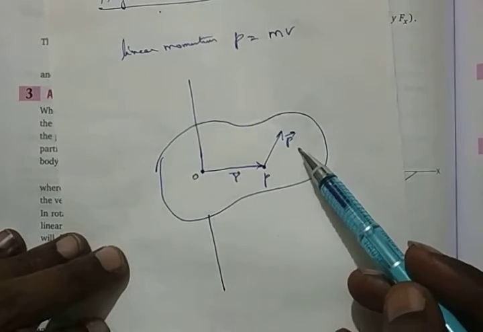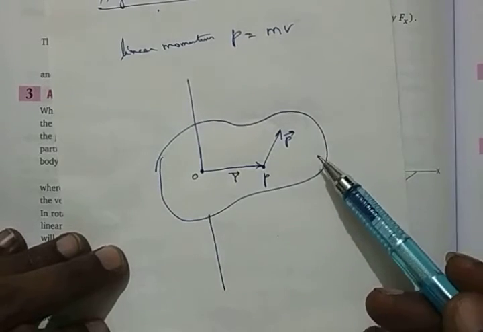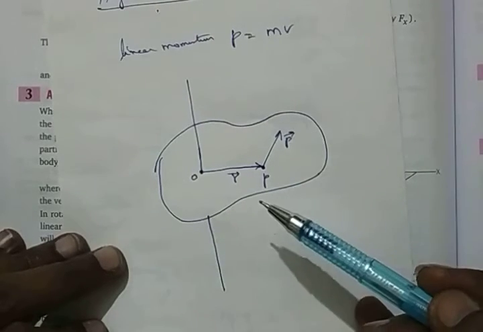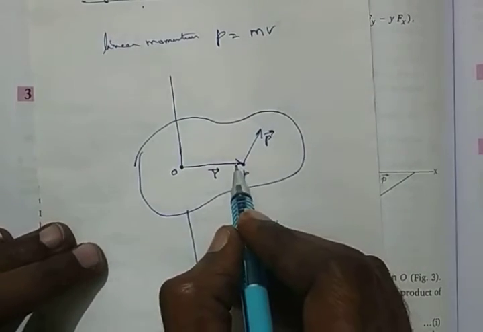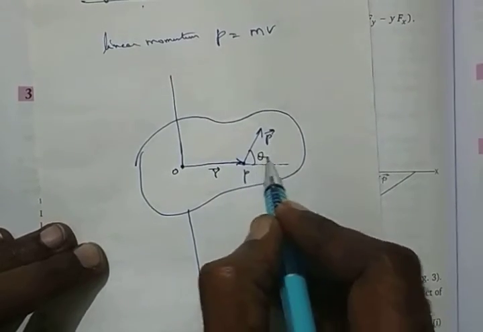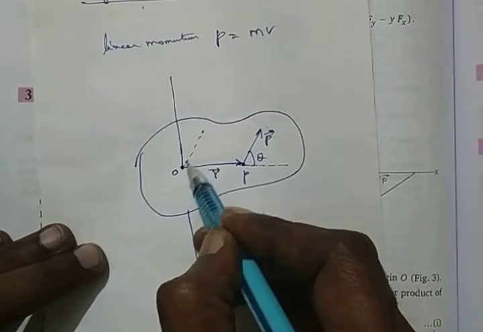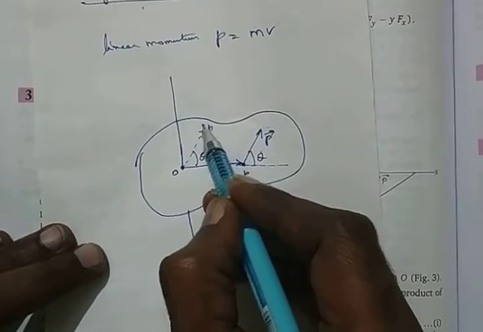Similarly, instead of force, we can say the other way: we have given linear momentum to this body. So when you give a linear momentum, the same rule applies. There is an angle theta. You can make the same angle theta parallel here, at the same momentum which is here.